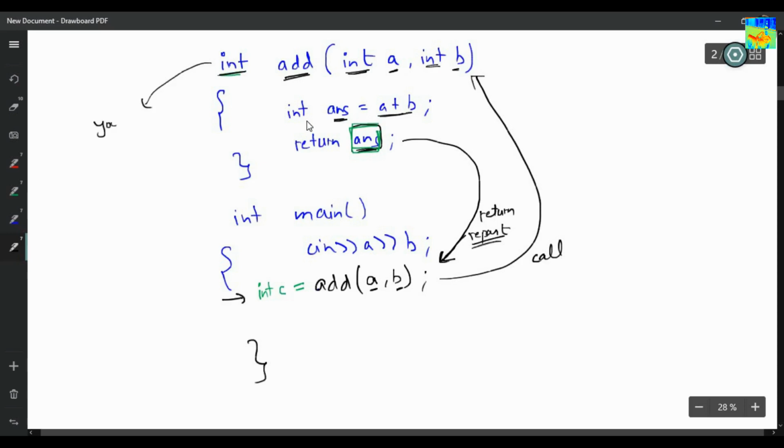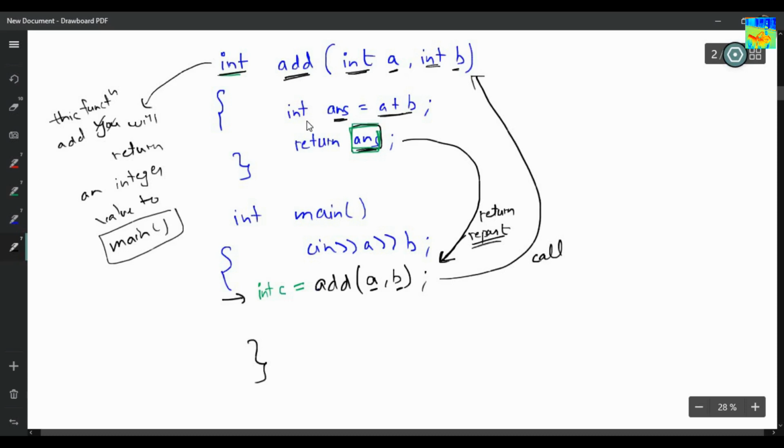This function add will return an integer value to main, or let's say the calling function. Main is the calling function. So who is calling here? Main is calling add.